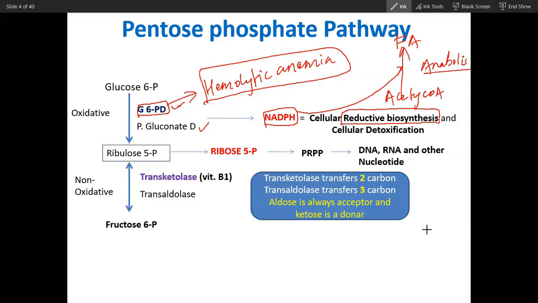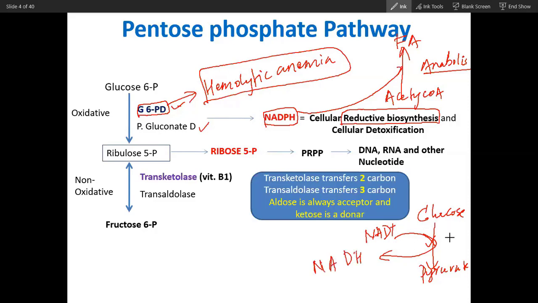Now if you have seen glucose being converted into pyruvate, when glucose converts into pyruvate, glucose will utilize NAD plus and produce NADH. So you can see this is catabolism, and NADH will ultimately produce ATP.